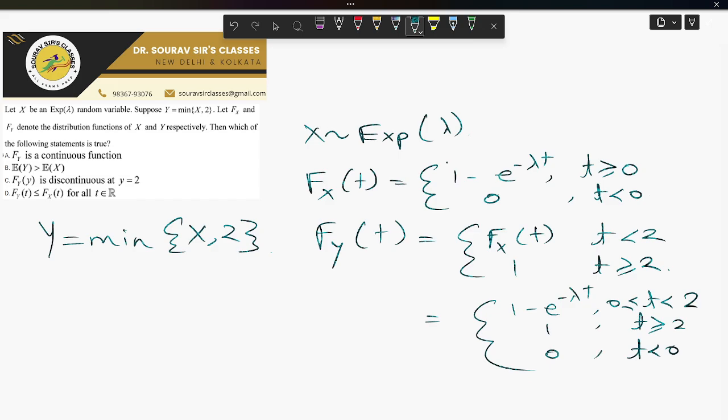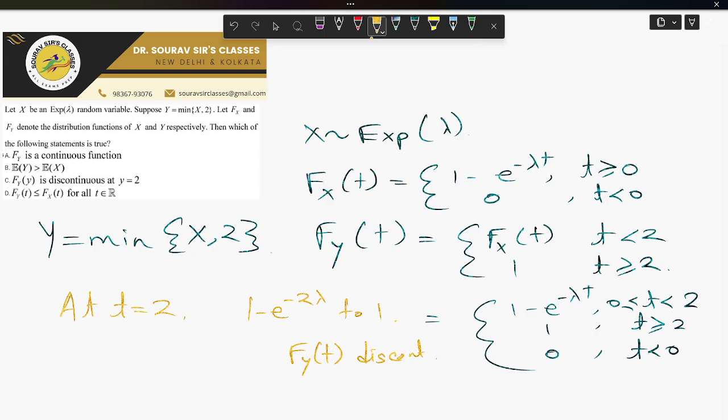Okay, so now we are going to analyze the statements. The first statement says that F_Y is a continuous function. We have to check that. Our F_Y(t) is continuous for t not equal to 2. At t equals 2, F_Y(t) jumps from 1 minus e to the power minus 2 lambda to 1. Thus F_Y(t) is discontinuous at t equals 2. So statement A is false. Okay, let us check whether statement B is true or not.